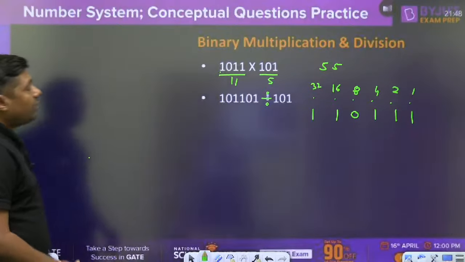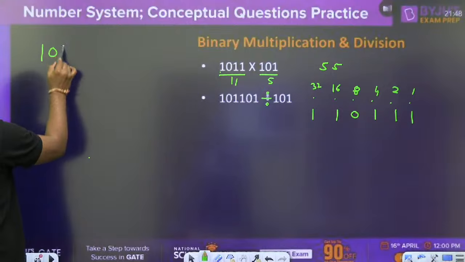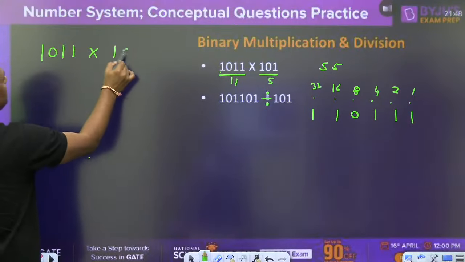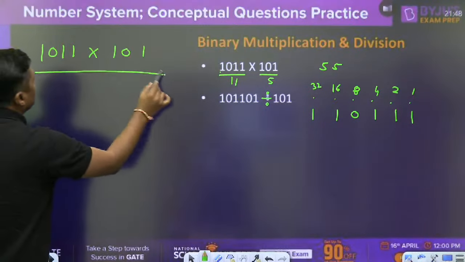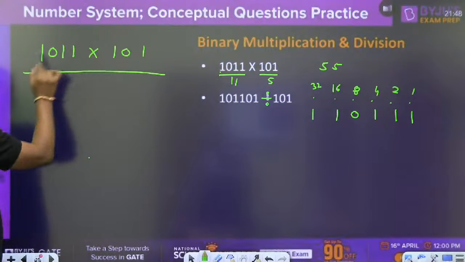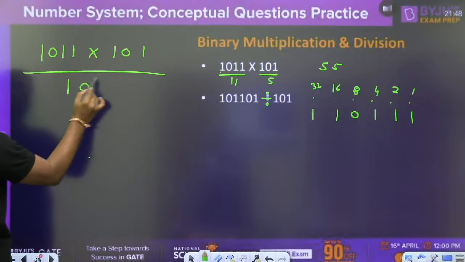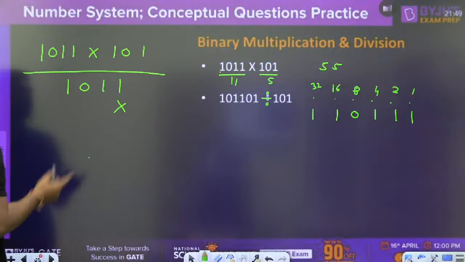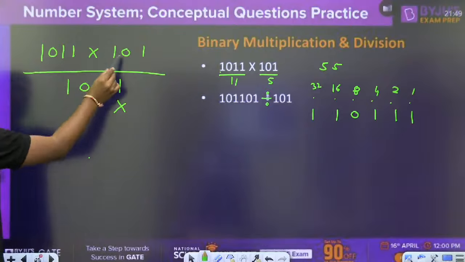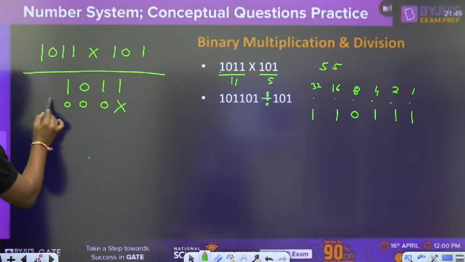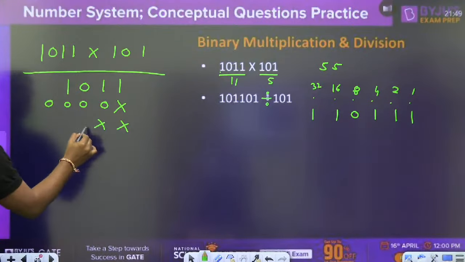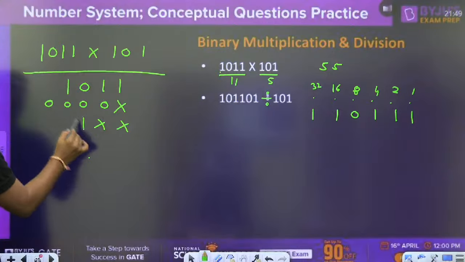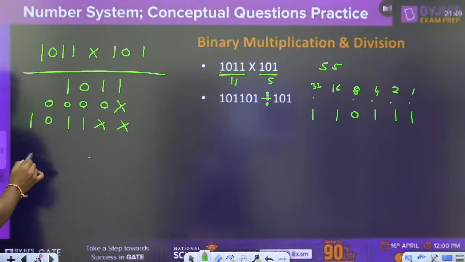Directly you can say that. But if you really want to multiply it, there is one method. First of all, multiply this one with this, so you will get 1011. Normally we use this method: 0, 0, 0, 0, then again 1 is multiplied, 1, 1, 0, 1.